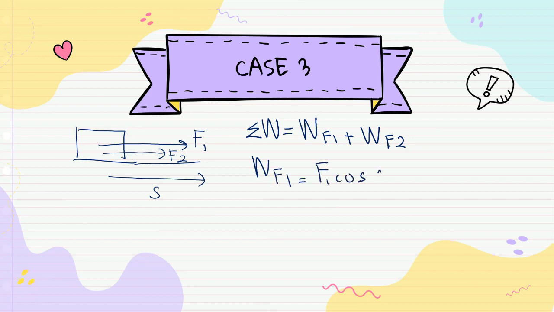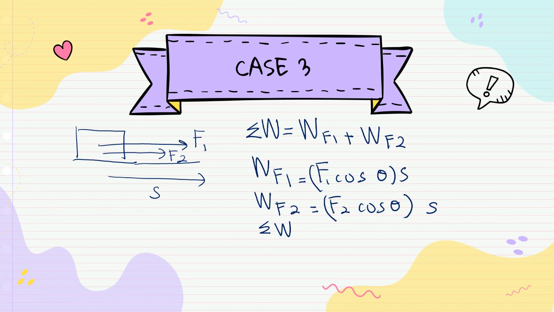F1 cos theta S. And next, work done by force 2, F2 cos theta S. Okay, and you can determine total work done. Total work done is equal to F1 plus F2 times S, because cos theta for both forces is 0, so it's equal to 1.